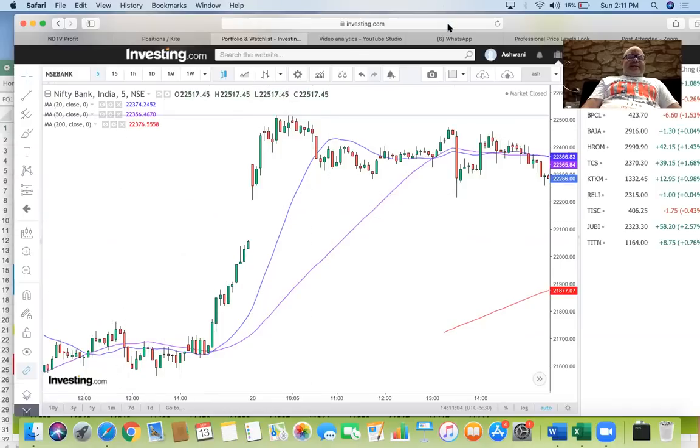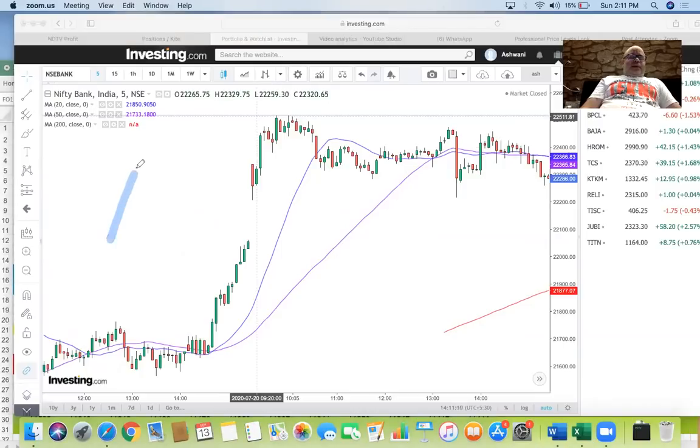See, basically, what is price action? You make one high and you make a second lower high and you come off. But if you make one high and you consolidate, chances are you go up.